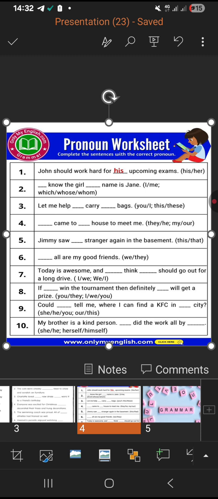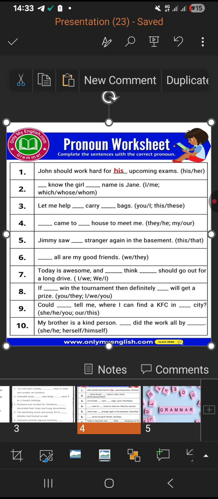Could you tell me where I can find a KFC in this city? My brother is a kind person. He did the work all by himself. Now, brother will be he, so the next will be he did the work all by, not herself but himself, because we need to know the gender.